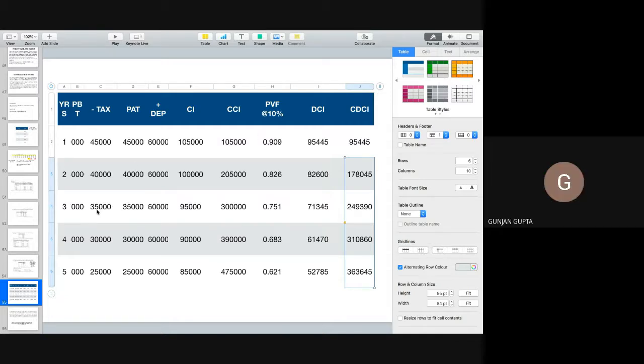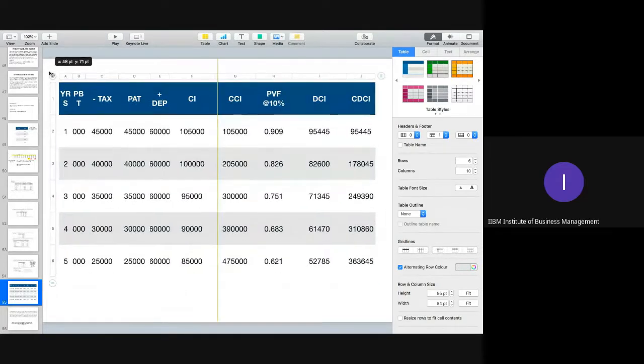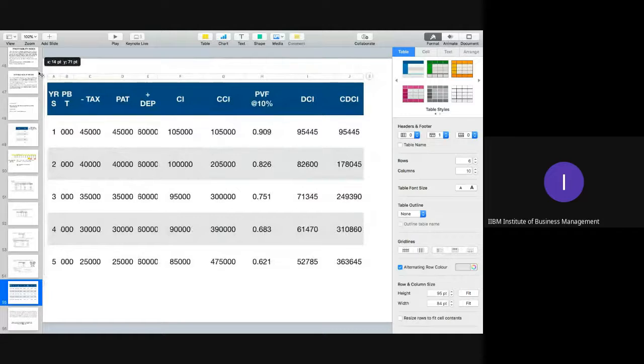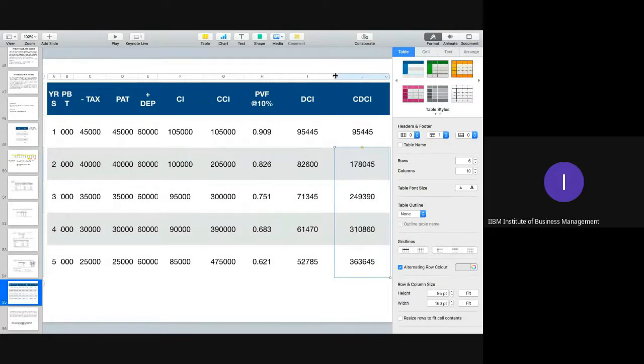I think the screen won't be that huge actually. So you need to copy these values only.